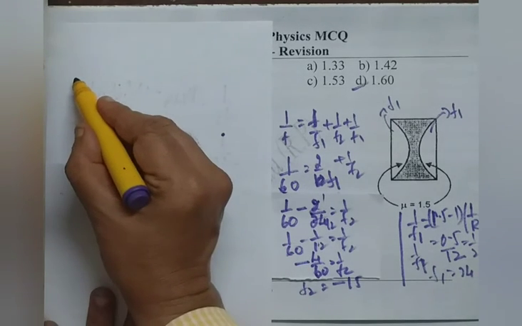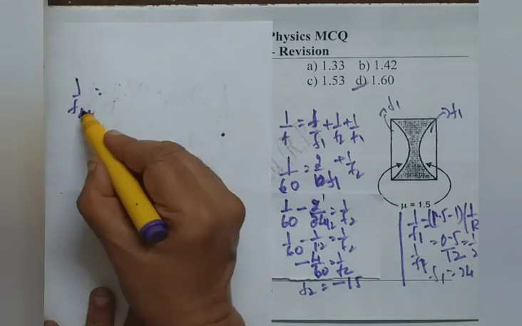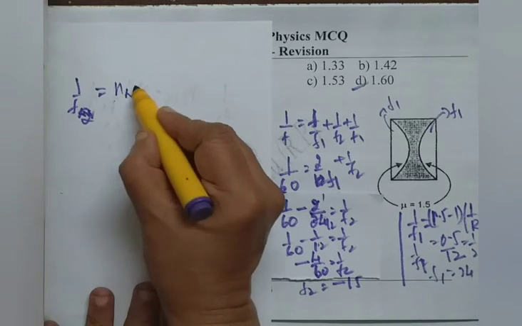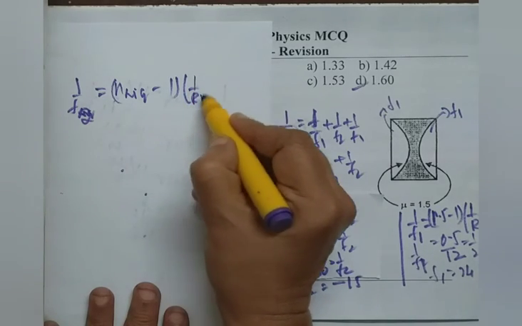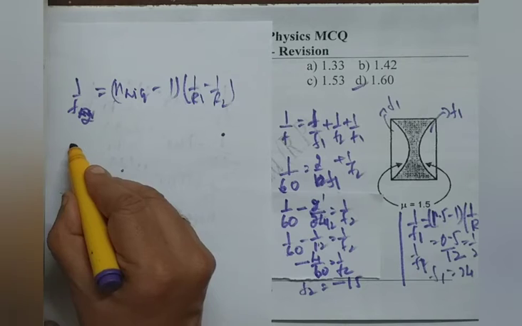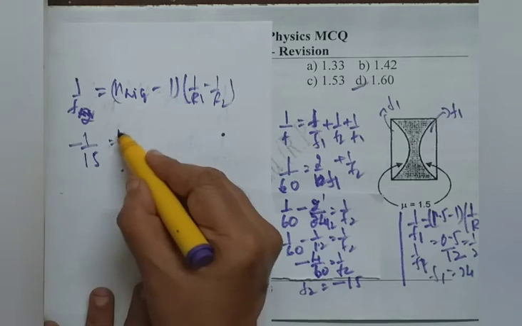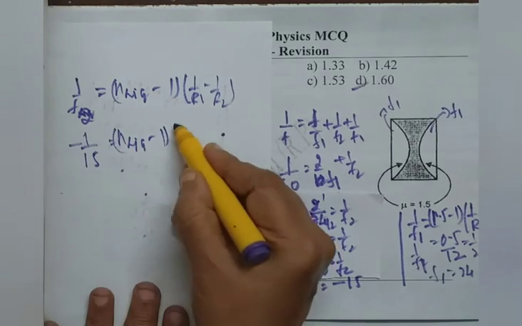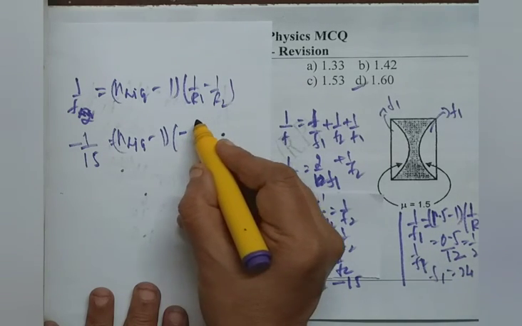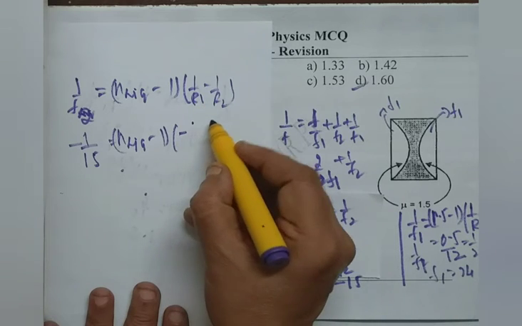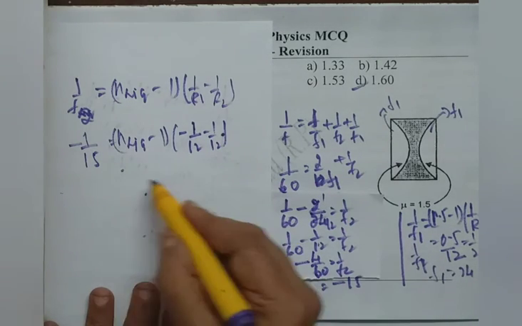We write lens maker's formula 1 by f liquid lens equals, or we write 1 by f2 itself, n liquid minus 1 into say 1 by r1 minus 1 by r2. 1 by f liquid, focal length is minus 1 by 15, n liquid minus 1 into 1 by r1. R1 is 12 centimeter, so both are concaves. R1 is negative, R2 is positive, so we can simply write minus 1 by 12 minus 1 by 12 radii of curvature.